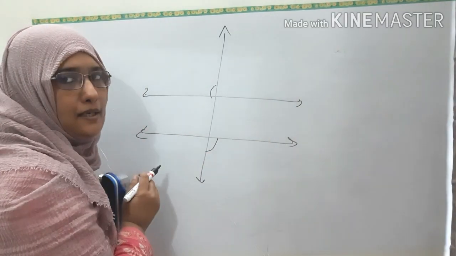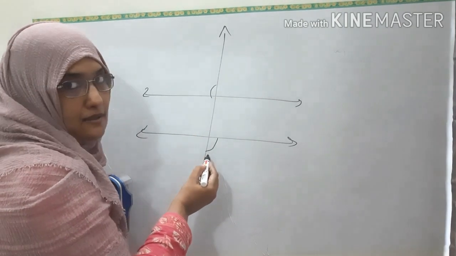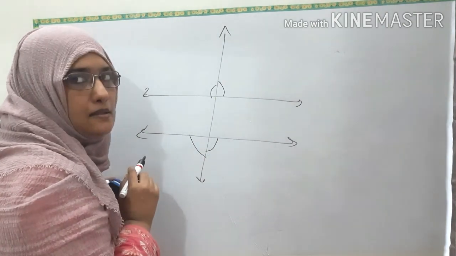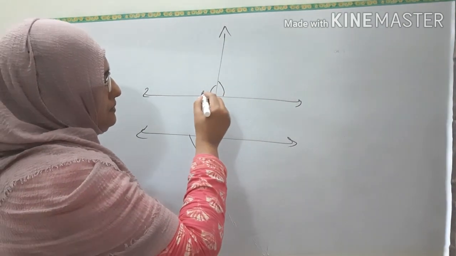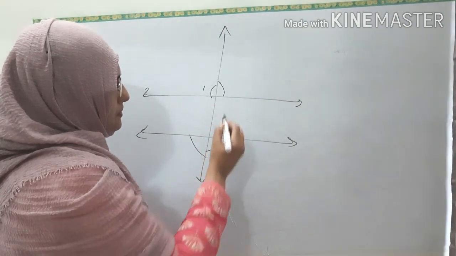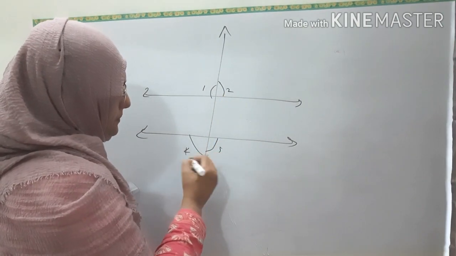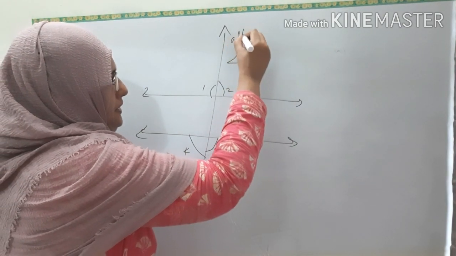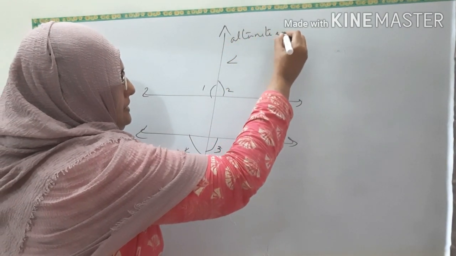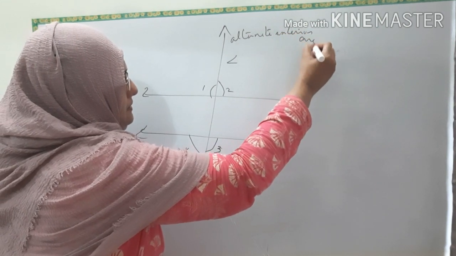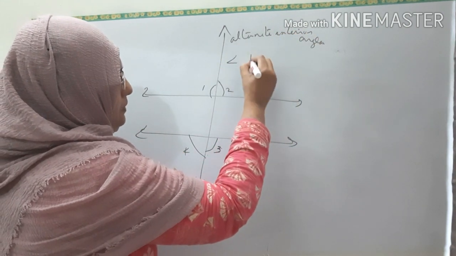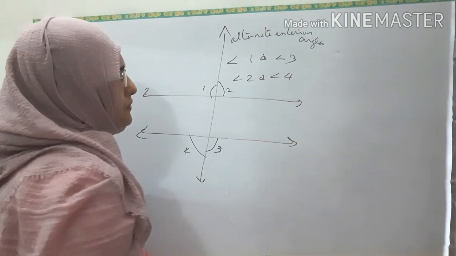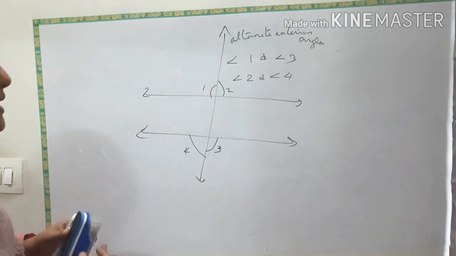These are also alternate angles. They are alternate exterior angles. Okay. This is also alternate exterior angles. 1, 2, 3, 4. Alternate exterior angles. Angle 1 and angle 3, angle 2 and angle 4. Alternate exterior angles.